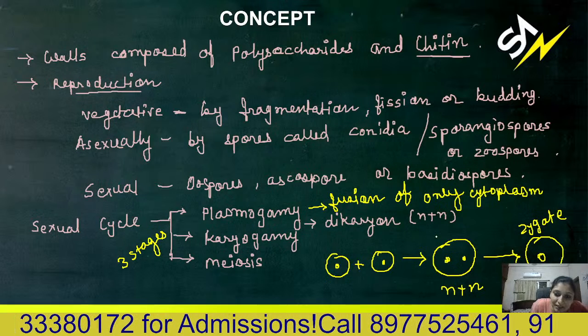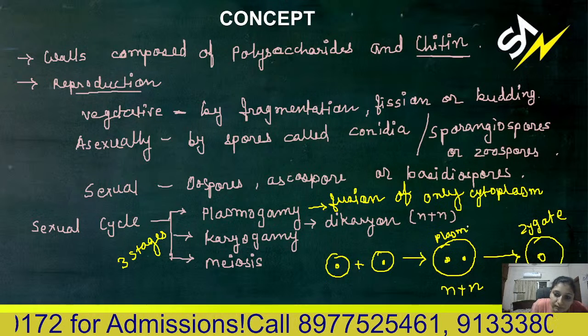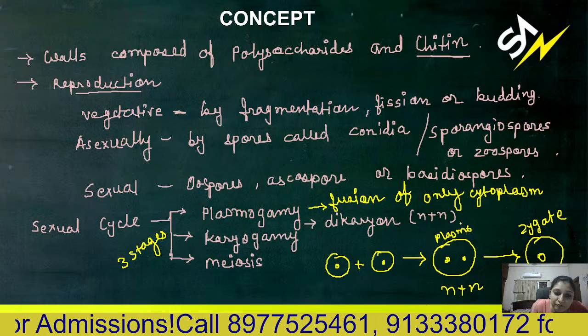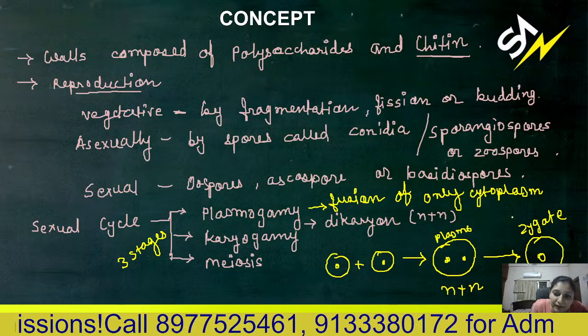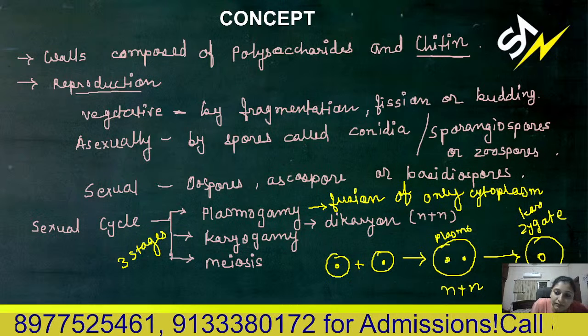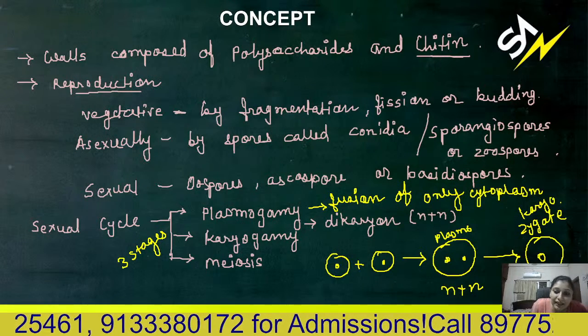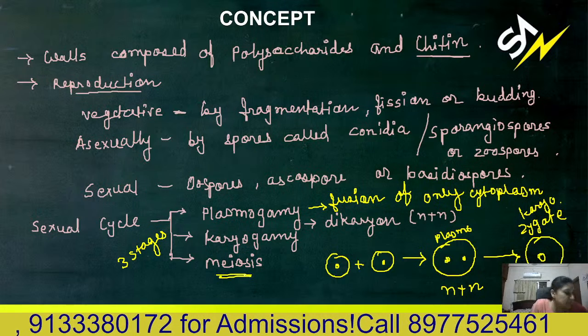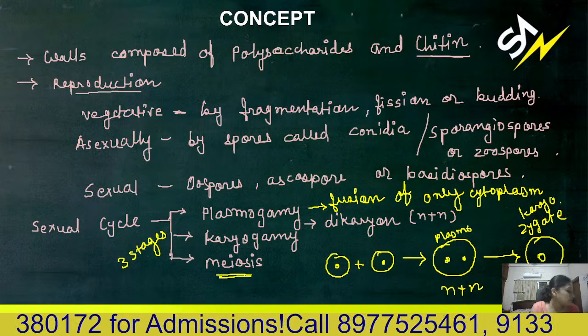So first it is plasmogamy. Gamy means fusion, so fusion of only the cytoplasm is plasmogamy. Then nuclear fusion is known as karyogamy, leading to the next stage, meiosis. I hope it is clear.